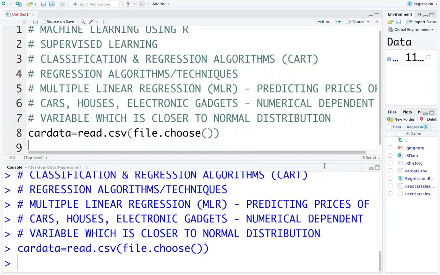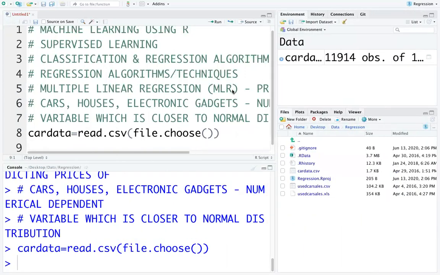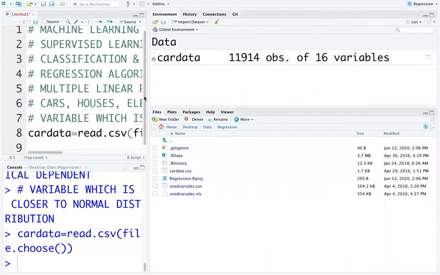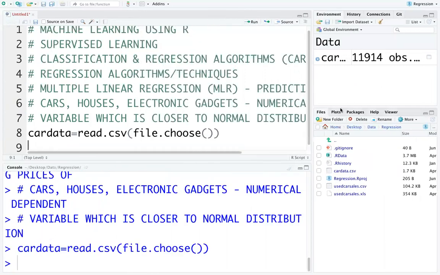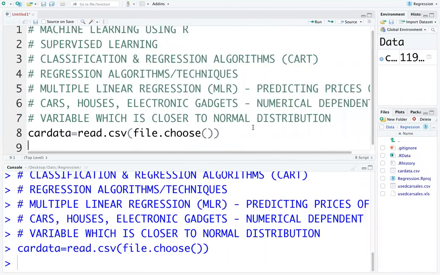You will get the data, car data. Your data should be 11,914 observations of 16 variables. This is for importing the dataset.